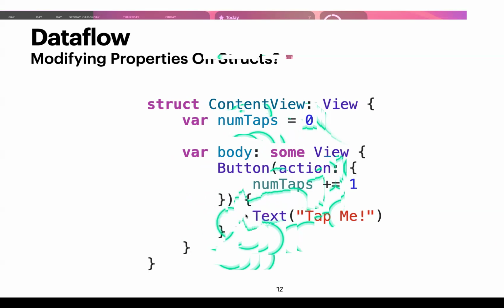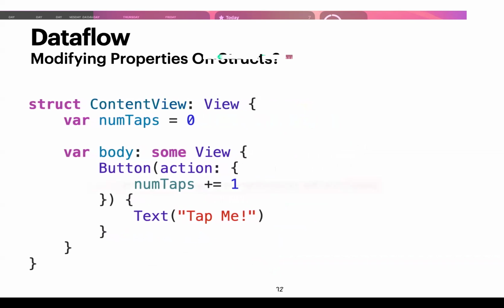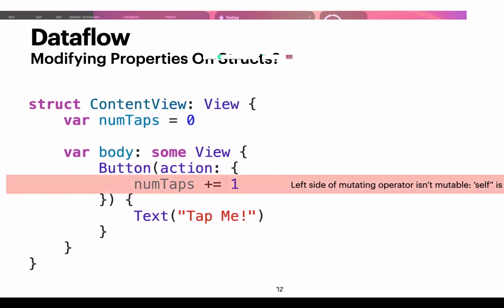And this right here is also a closure built within the SwiftUI API. Don't worry too much about it, but within this closure, we're passing in the actual view. This is a text. So as you can see, Apple's APIs are using a lot of closures here, even though it doesn't seem like it. So these are actually like functions right here. But when we do this, we'll get an error. And that error is: left side of mutating operator isn't mutable. Self isn't mutable.